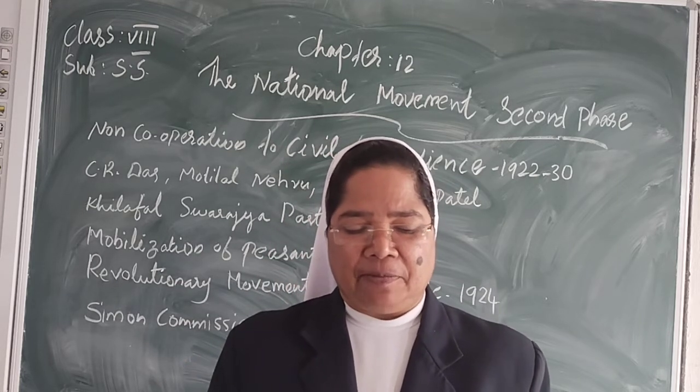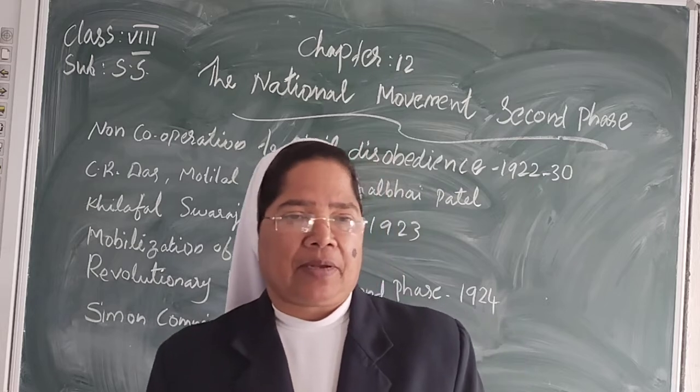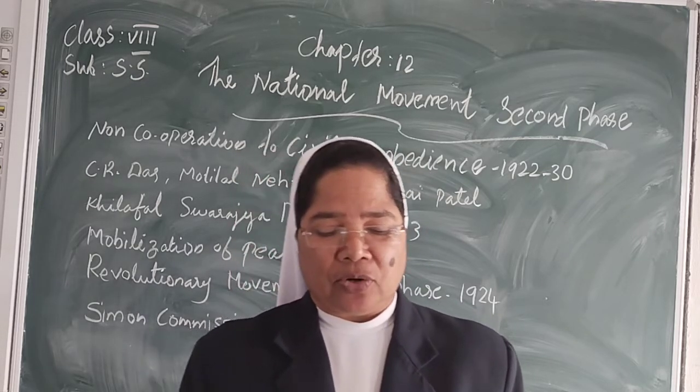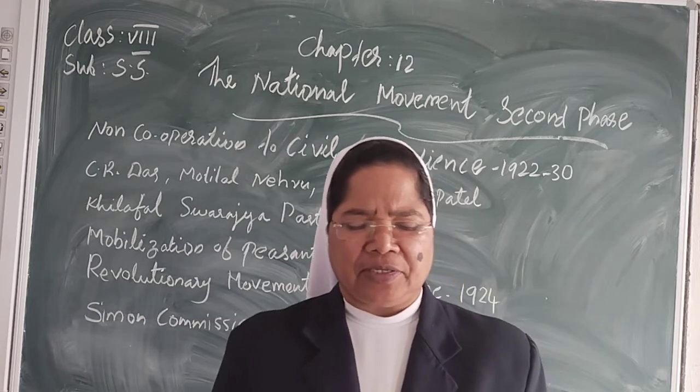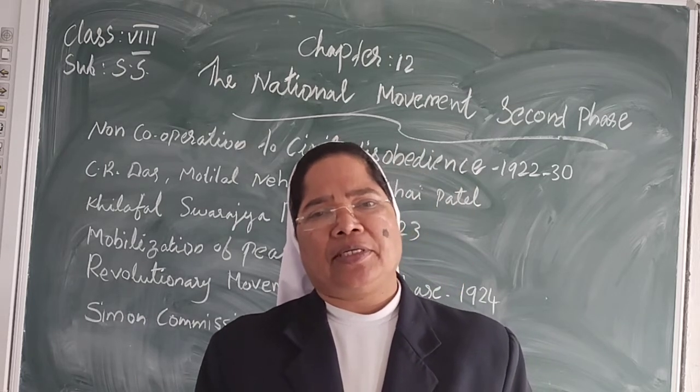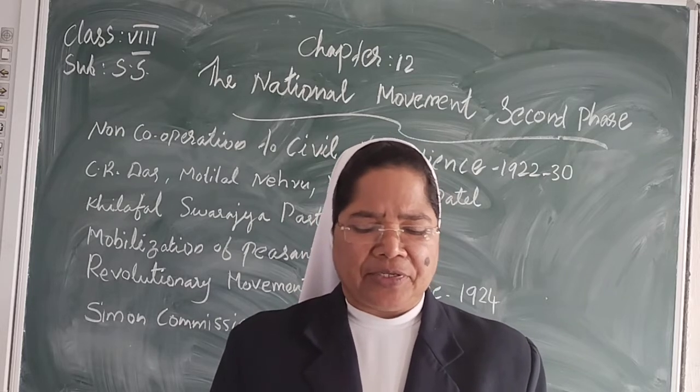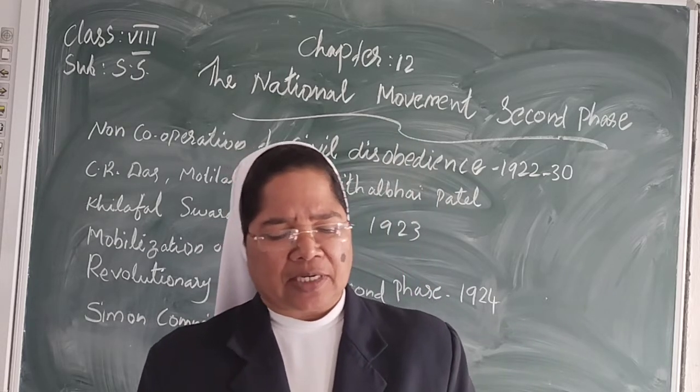Gandhiji was arrested and sent to jail after the withdrawal of the non-cooperation movement, and he was released in February 1927. After his release, the Congress resumed the constructive program.